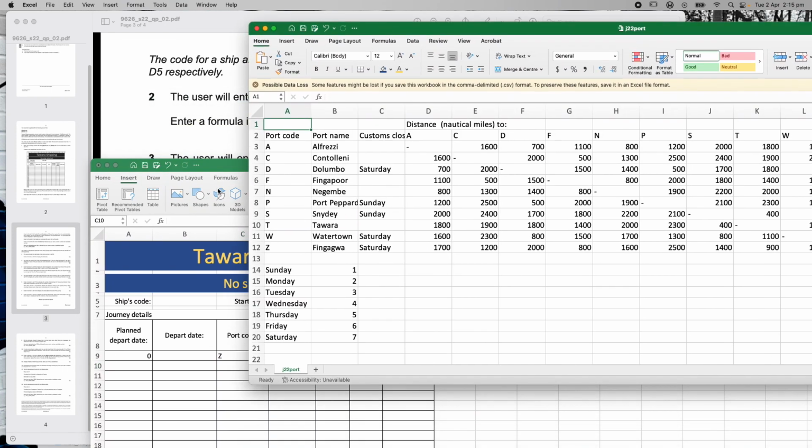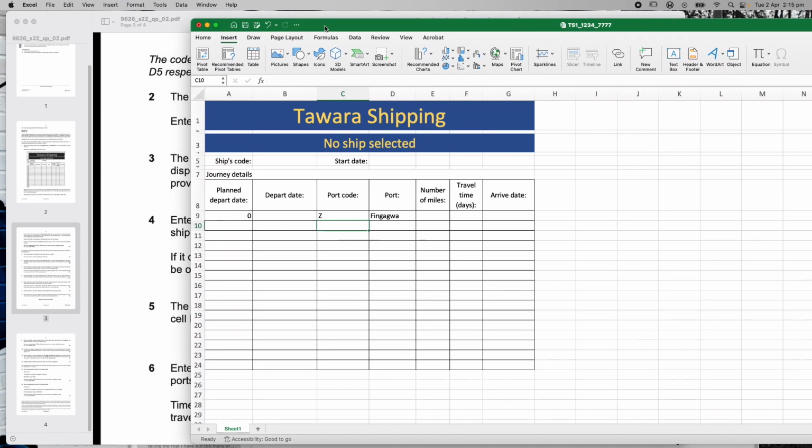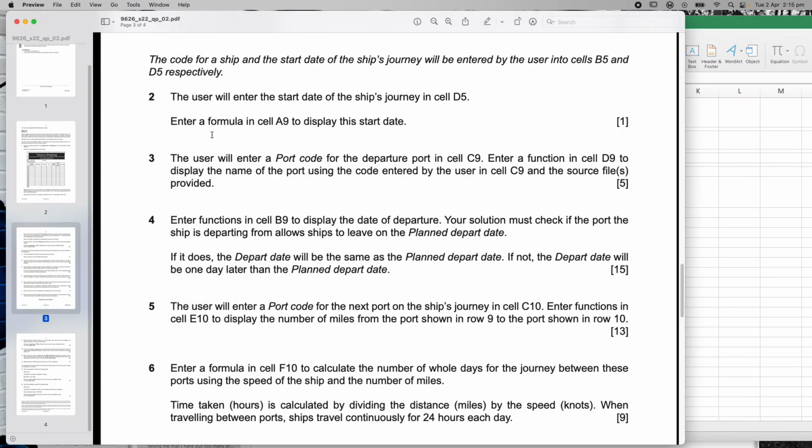I think we've done that. Let's just have a quick look, make sure that we've got that right. Part 2 we've already done. Part 3: the user enters a port code into the budget into C9. We did that. Enter a function in the cell D9 to display the name of the port using the information from C9 and the source files provided. So we've done that. So we've just got an extra 6 marks there.